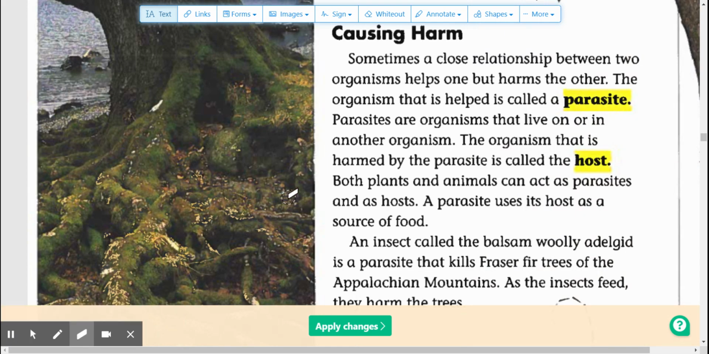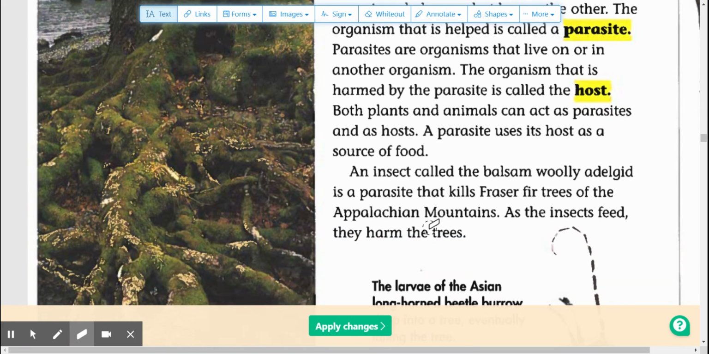Causing harm. Sometimes a relationship between organisms helps one but harms the other. The organism that is helped is called a parasite. Parasites are organisms that live on or in another organism. The organism that is harmed by the parasite is called the host. Both plants and animals can act as parasites and as hosts. A parasite uses its host as a source of food.